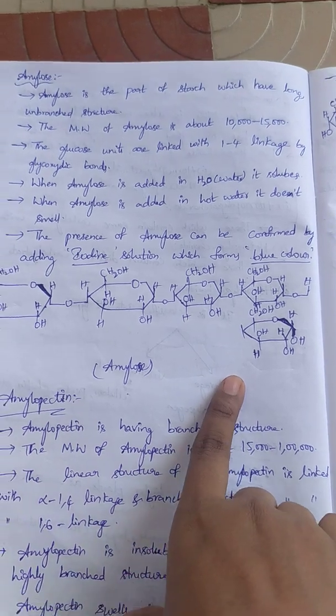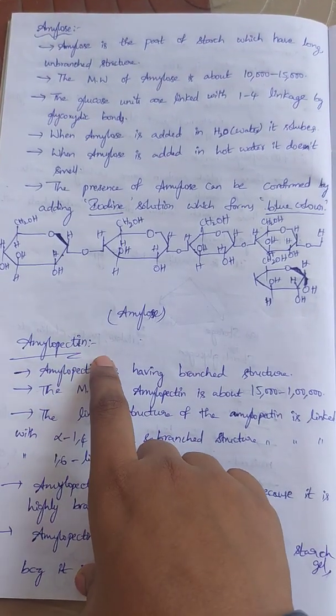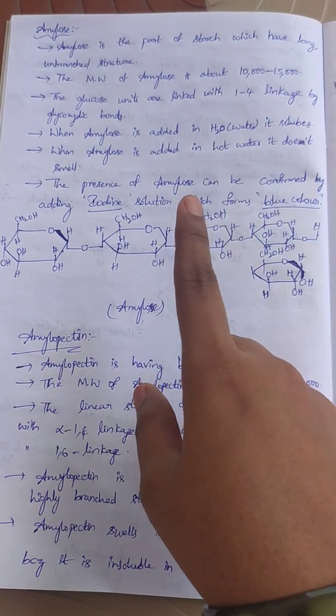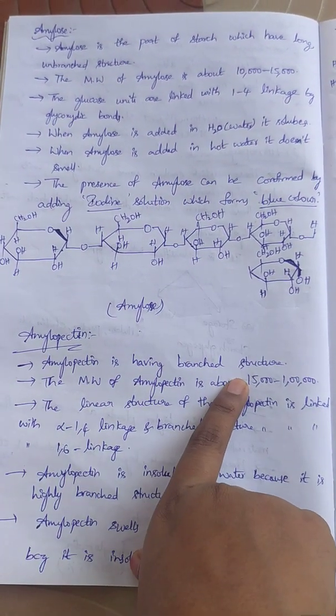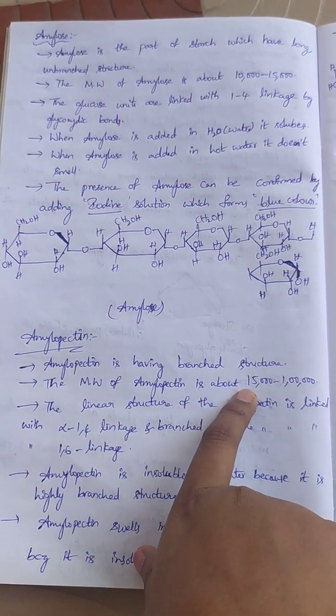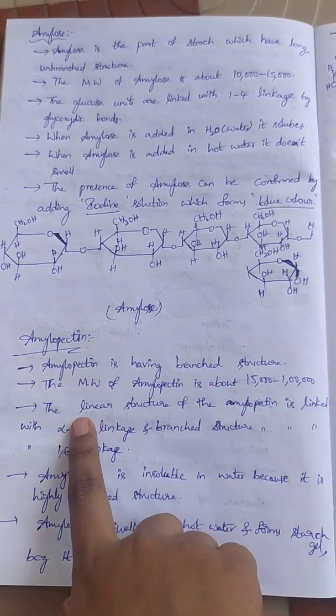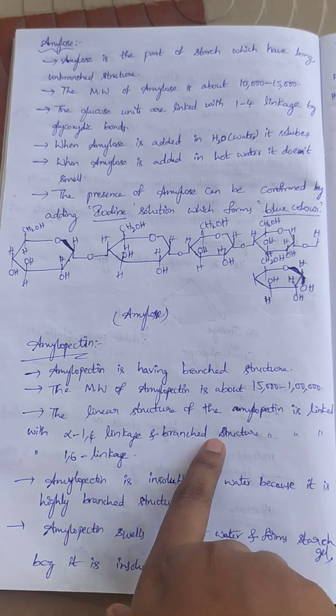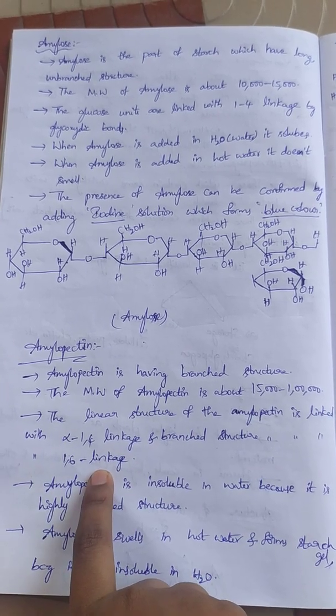Okay. Now let us see about amylopectin. Amylopectin has a branched structure. Amylose is unbranched, amylopectin is branched. The molecular weight of amylopectin is 15,000 to 1 lakh. The linear structure of amylopectin is linked with alpha 1,4 linkage and the branched structure with alpha 1,6 linkage.